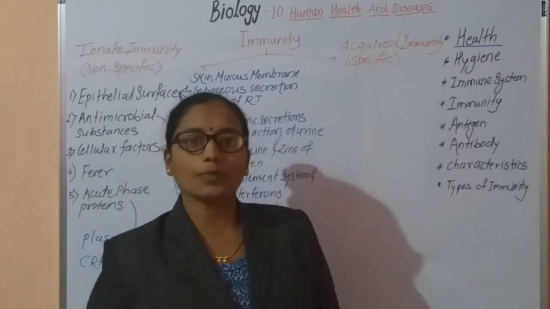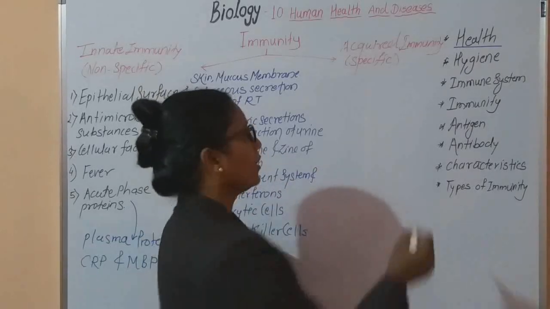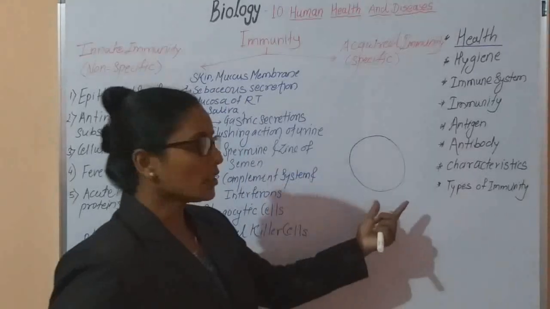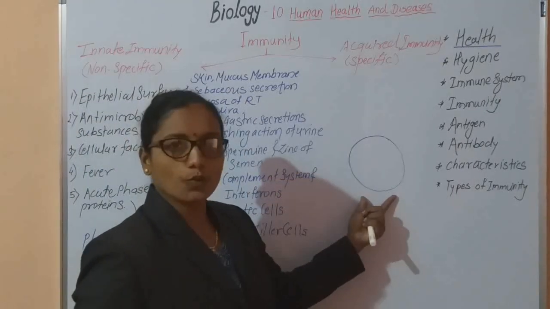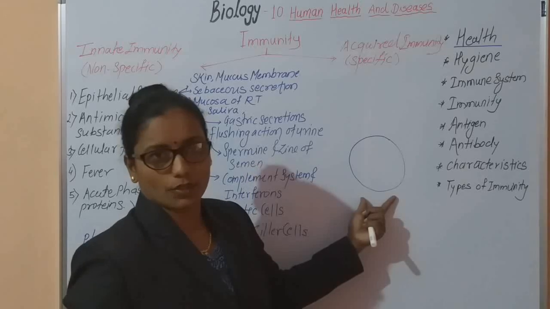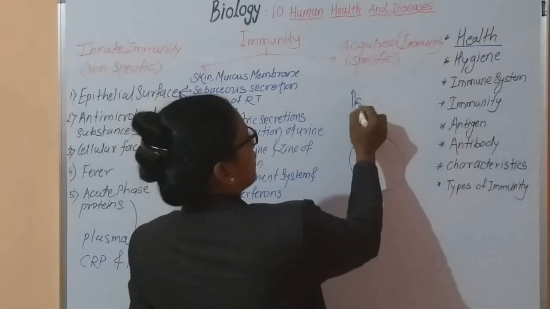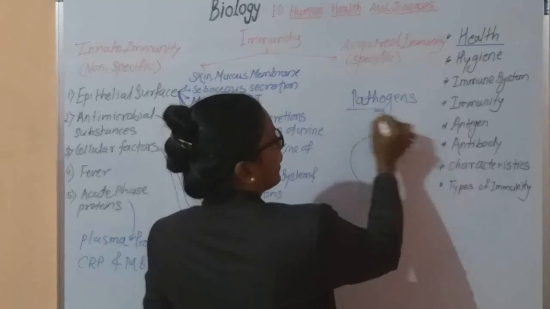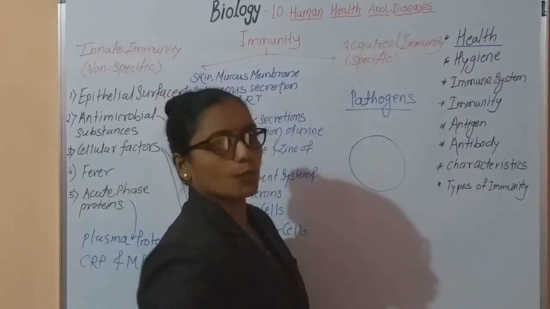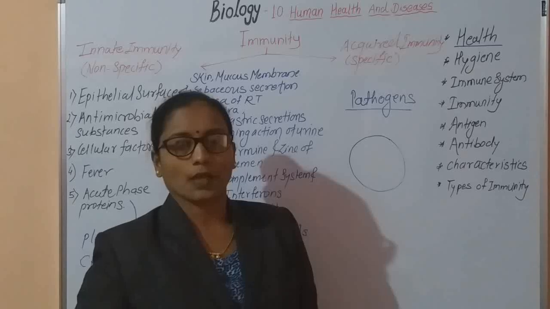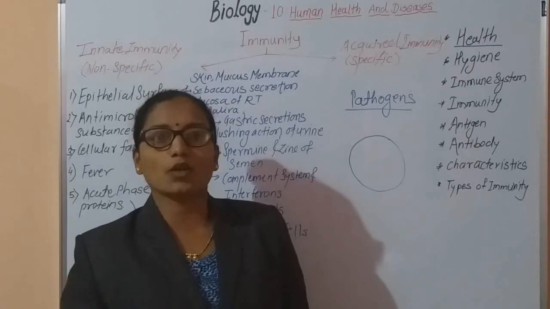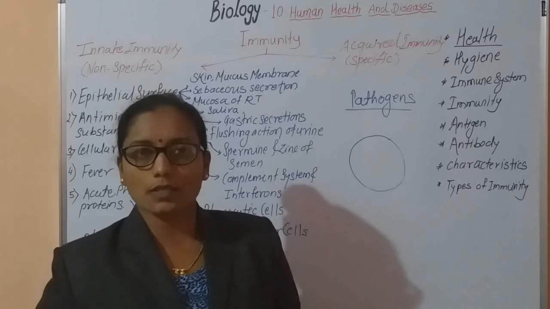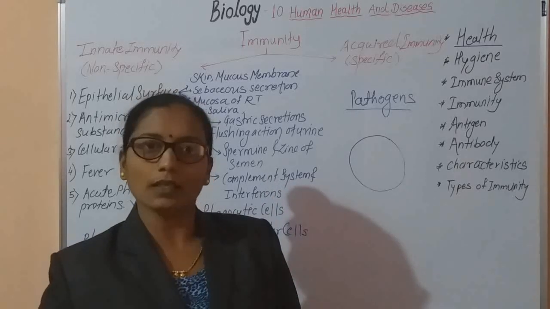Now in the case of the human being, suppose this is the body of a human being. This body is always exposed to different types of pathogens that are present in the environment. Pathogens mean disease causing agents. In the next lectures of the same chapter, we will study the different types of diseases and pathogens.